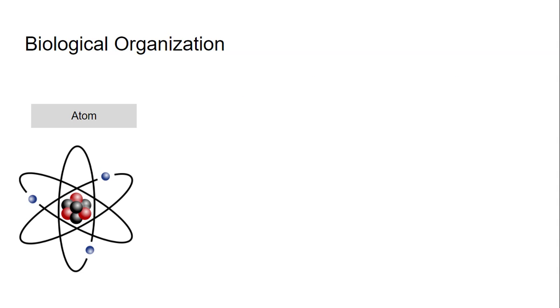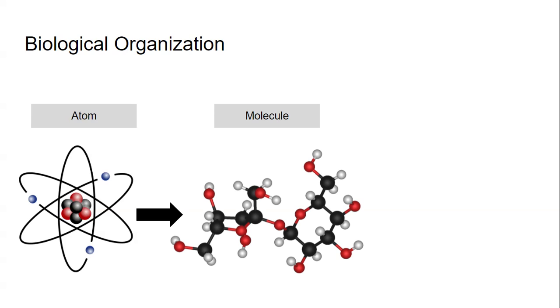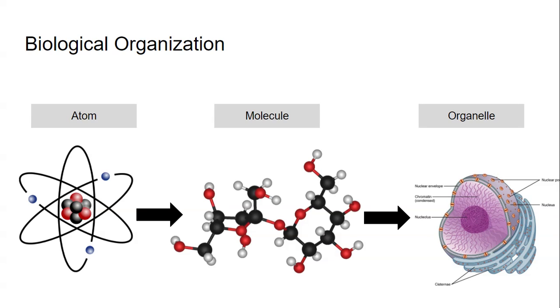So the first level of organization that we have is the atom. This is the base of everything, and this is what makes up really anything in the world. Atoms can then combine to form into some sort of molecule. We've talked about biomolecules in this course, things such as proteins, lipids, carbohydrates, and nucleic acids, and those are important for life processes. Molecules can then come together in order to form organelles.